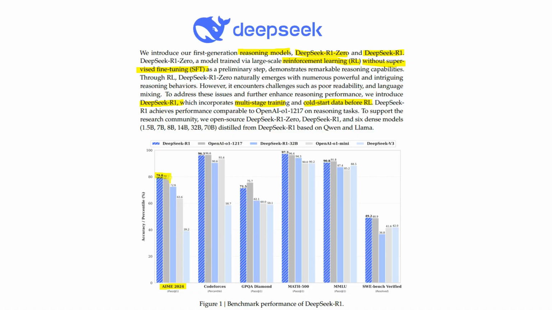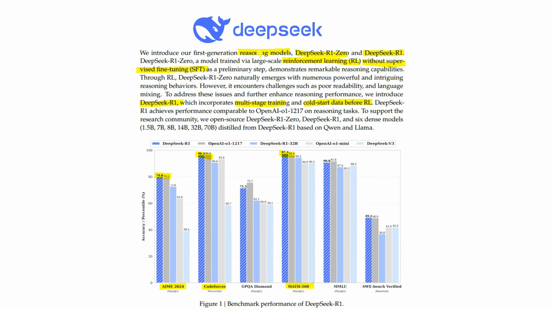You can see 79.8 in the case of AIME 2024 for DeepSeek R1. In the case of Codeforces, you can see there isn't any big difference. It's slightly different here. In the case of MATH-500, you can see it just crosses this OpenAI o1-1217 model. That means in some benchmarks, DeepSeek R1 is right now in top-notch quality.